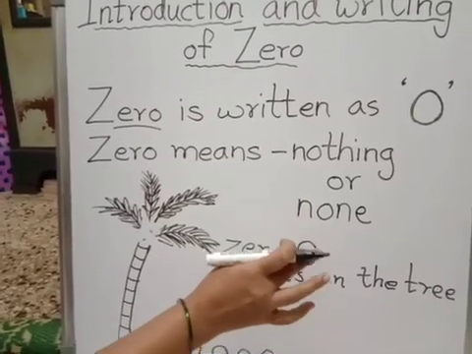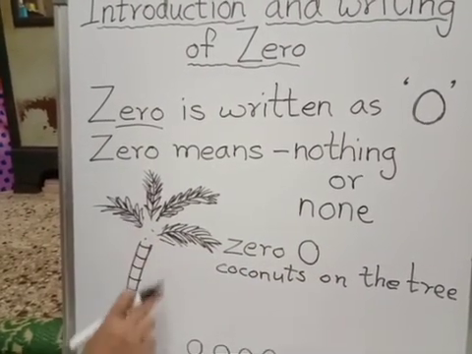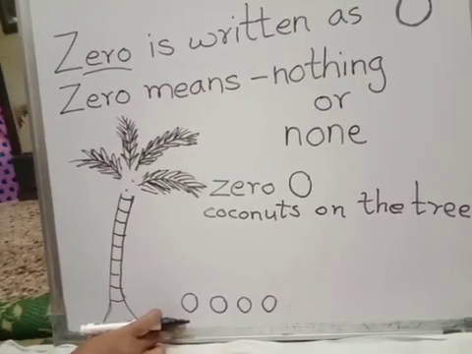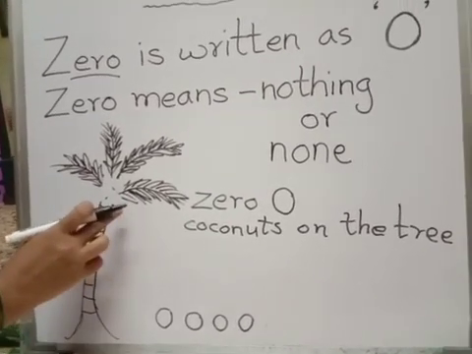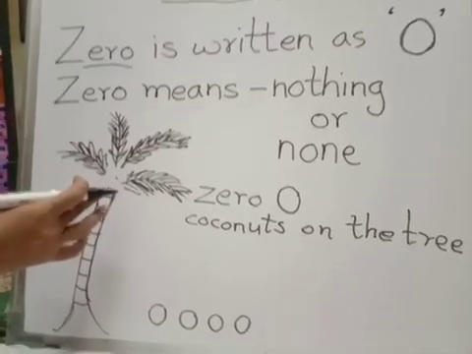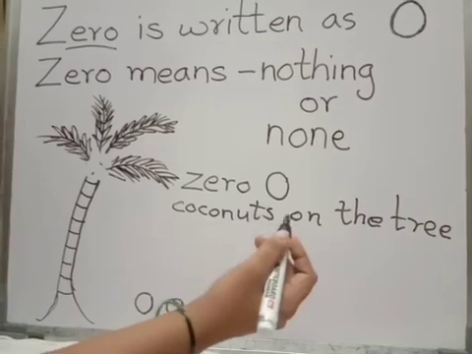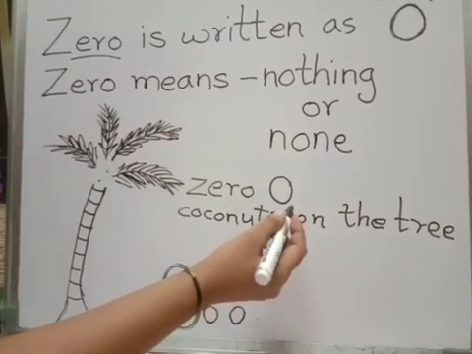कुछ भी नहीं. And this was the example of the coconut tree. All the 4 coconuts had fallen. Means there was no coconut on the tree. Any coconut is not there. Means coconut tree is not having even one coconut. So it means 0 coconuts.